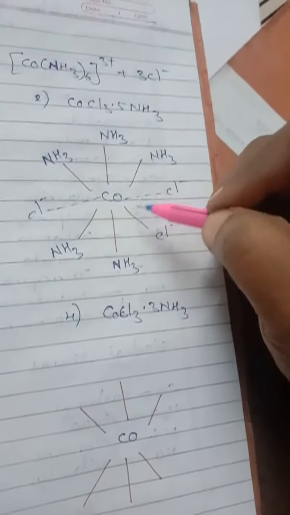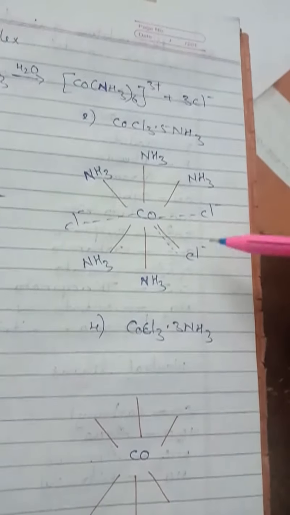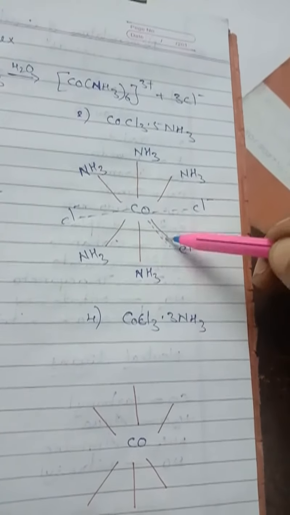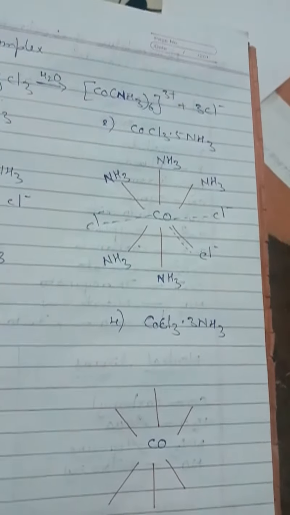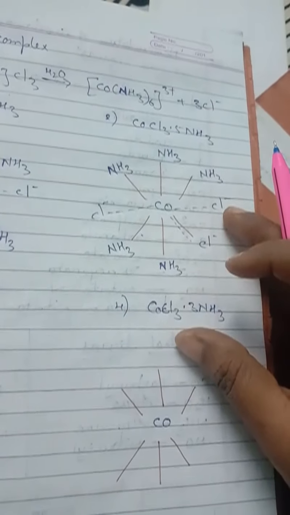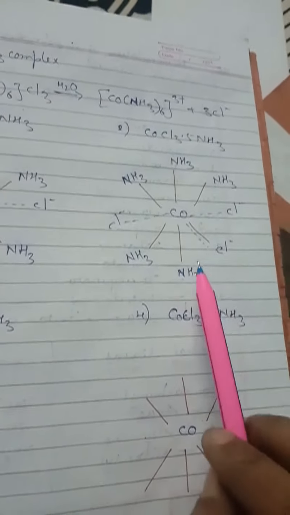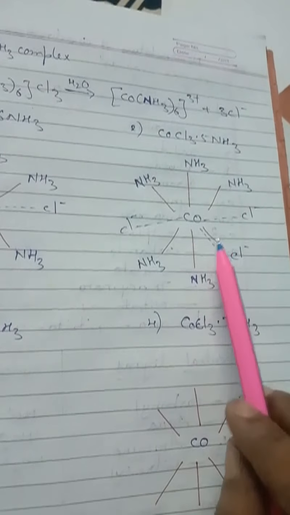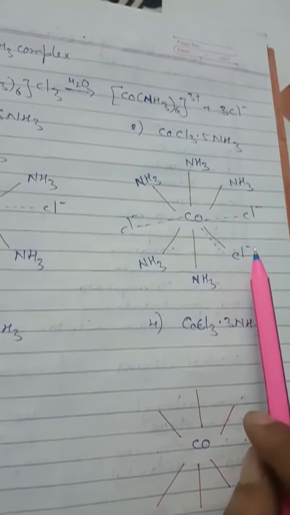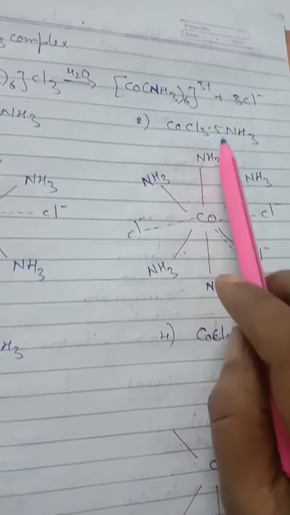So look at here, children. For one chlorine, it will have one bold line and another one with dotted lines. That means this chlorine will satisfy both secondary valency and primary valency. Clear? So here the primary valency is satisfied by 3 chloride ions. One negative ligand satisfies both primary valency and secondary valency, and the remaining secondary valency will be satisfied by ammonia molecules. Understand the structure of CoCl3 5NH3.